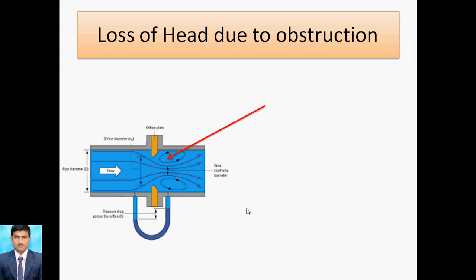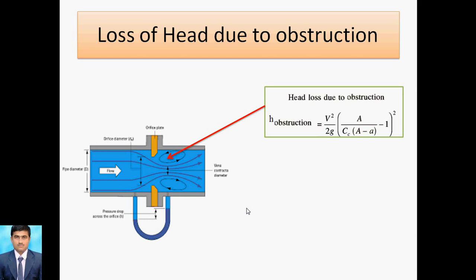This obstruction loss is computed from this indicated arrow, the head loss due to obstruction. The formula is V square by 2g into the bracket, A over CC into a, complete, minus 1, bracket square.